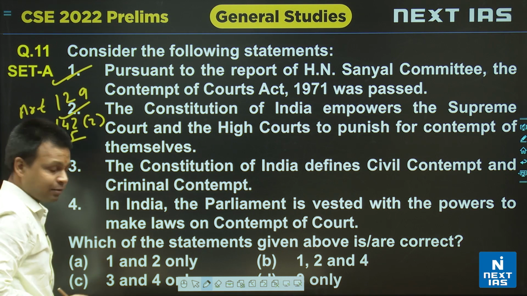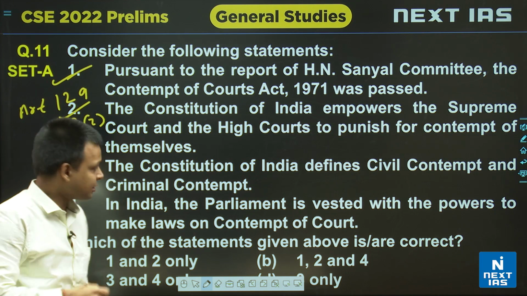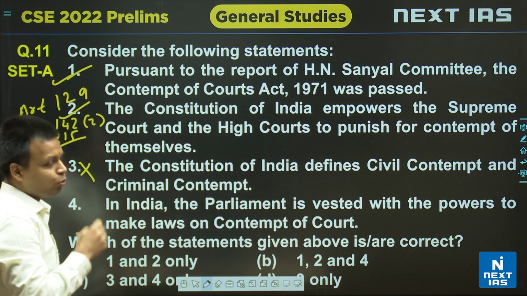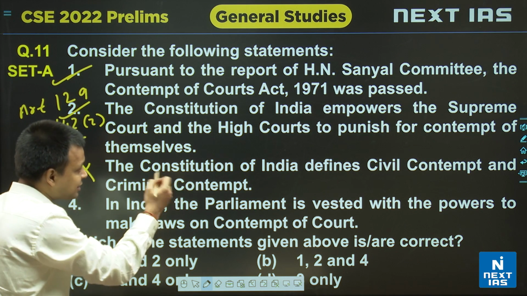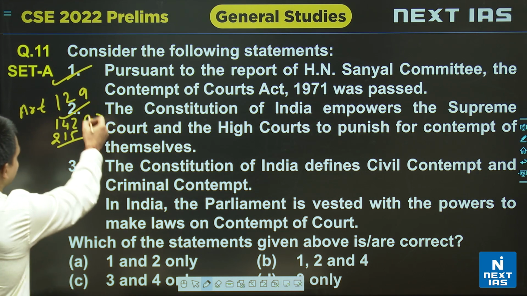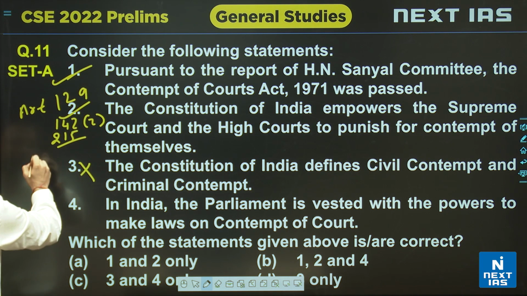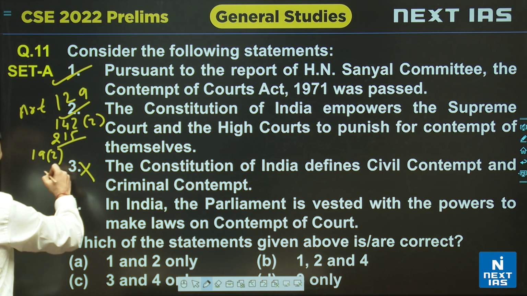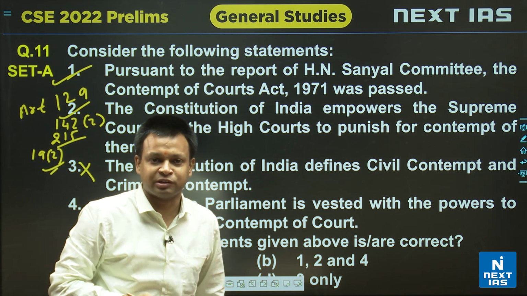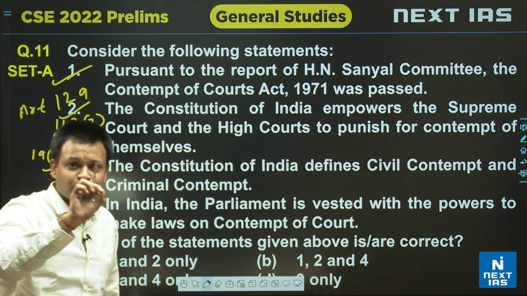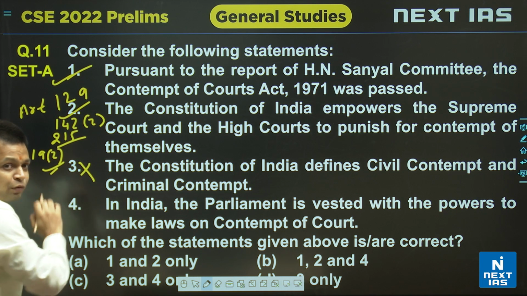Then if you look at the third statement, the Constitution of India defines civil contempt and criminal contempt. Now this statement is not correct. If you look at all the articles where contempt of court is mentioned, they have not talked about the nature of contempt. It has not been defined. Besides these three articles, there is one more article where contempt of court is mentioned in the Constitution. It is Article 19 clause 2, the restrictions to Article 19 clause 1(a), that is the freedom of speech and expression. There also they have provided that if any law is made for contempt of court, it can violate freedom of expression. So it is not defined.